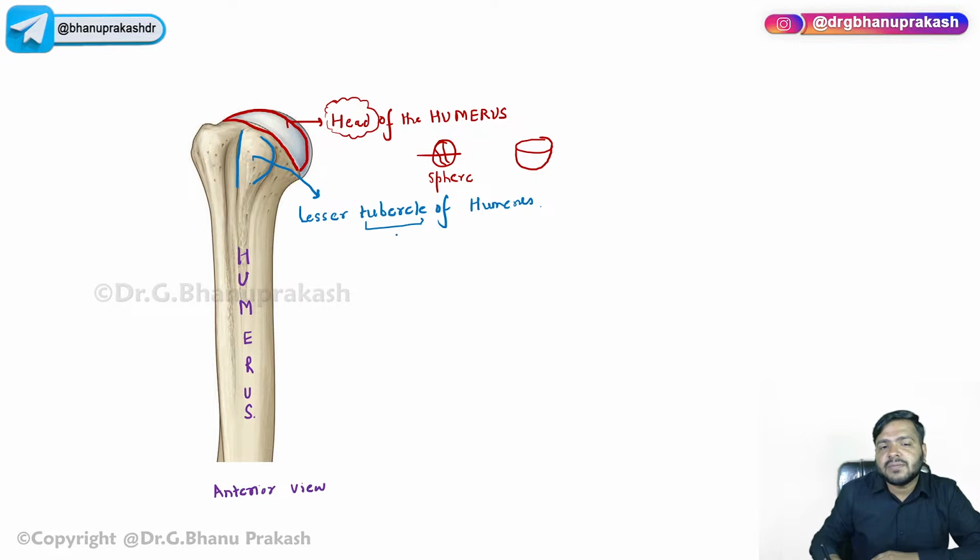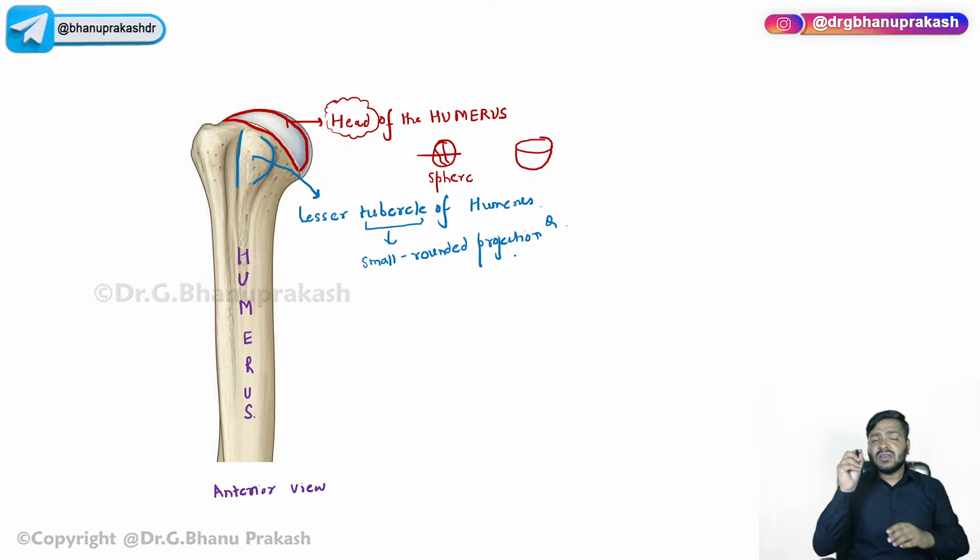But what is the meaning of tubercle? What is meant by the term tubercle? Tubercle is nothing but a small rounded projection of the bone. I'm teaching you right now. Please learn, any rounded projection. You will find the term tubercle in many bones, right? You will find it in the scapula also: supraglenoid tubercle, infraglenoid tubercle.